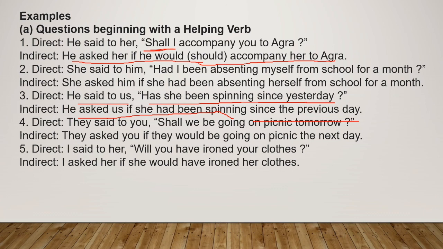So students, these were some examples related to interrogative sentences, and we have covered in this part different types of sentences: sentences beginning with a helping verb, sentences beginning with an interrogative word, and sentences having yes or no type of questions. Okay, so we have covered all the rules regarding interrogative sentences in this part of the video.